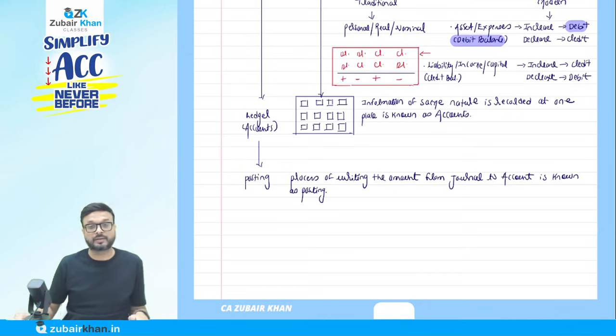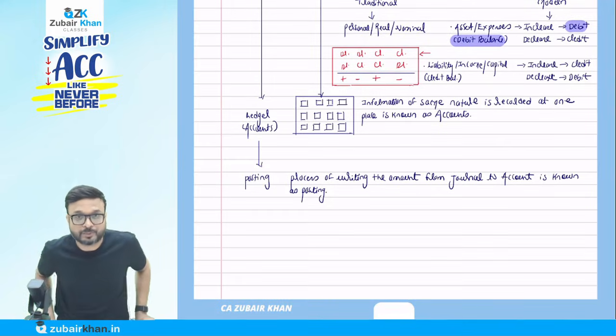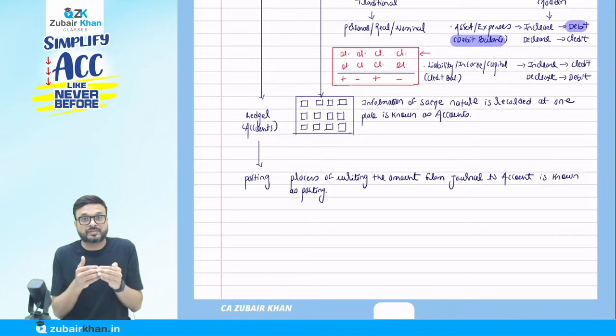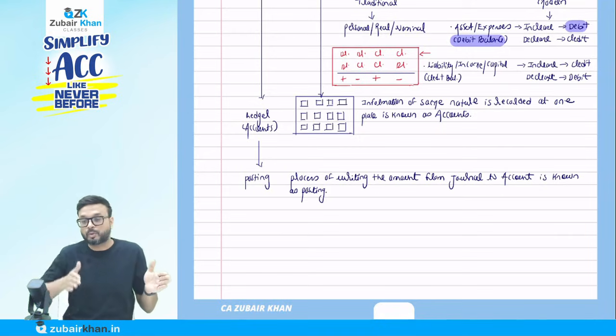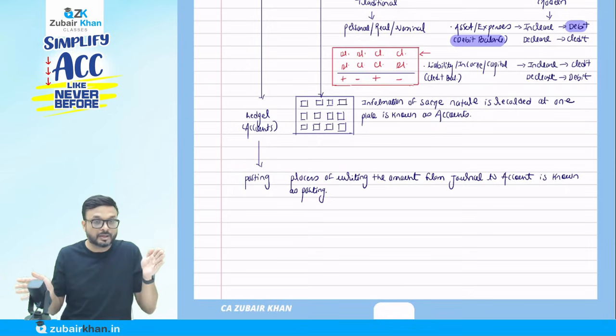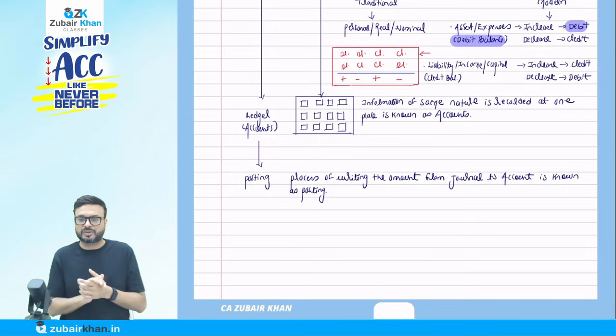Is known as what? Posting. So what is this posting? The process of transferring the information from one book to another, from the journal to the ledger. We call this posting.